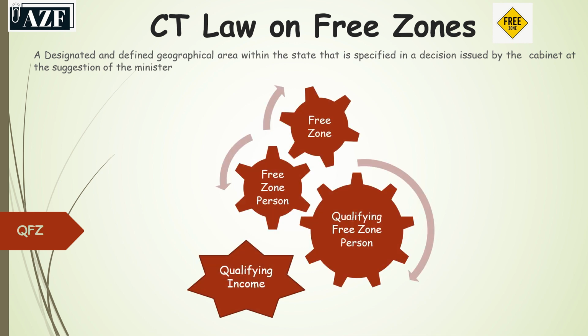For this, we'll have to understand what is the free zone, what are the free zone persons, qualifying free zone person, and what is the qualifying income. Free zone is a designated and defined geographical area within the state that is specified in a decision issued by the cabinet at the suggestion of the minister.